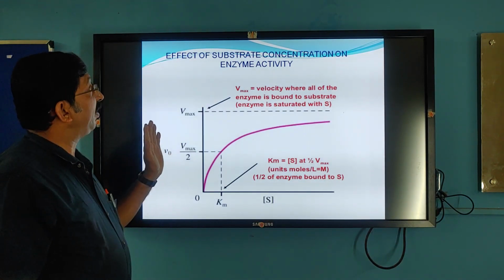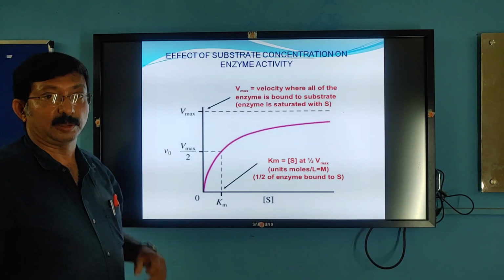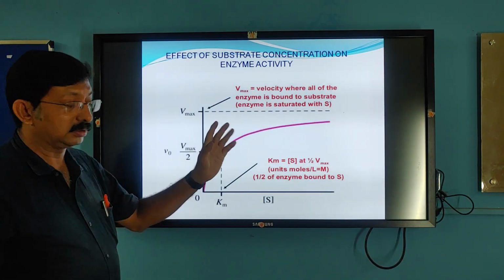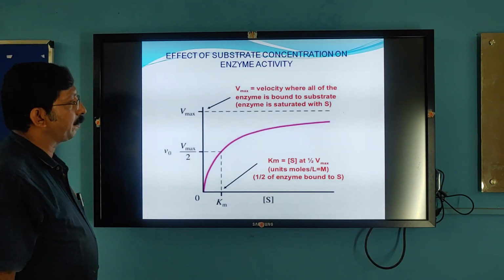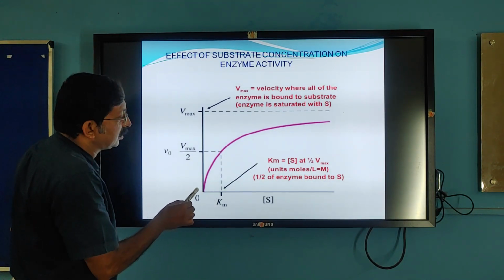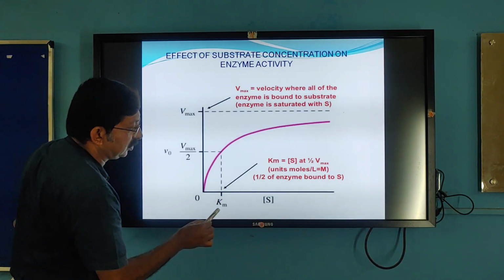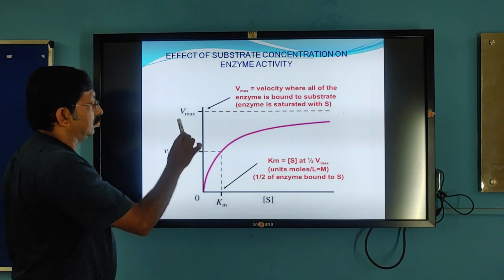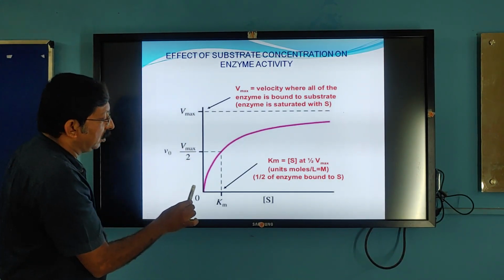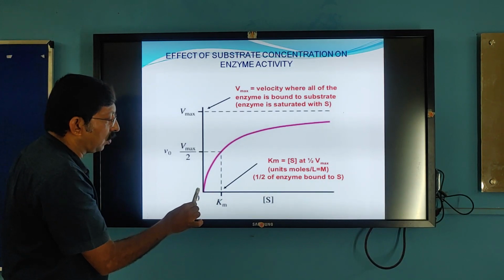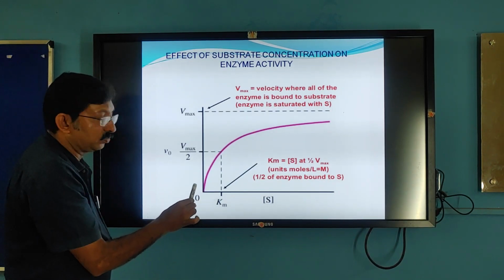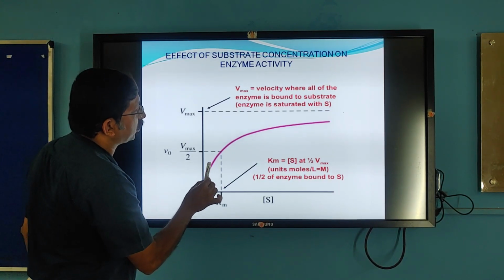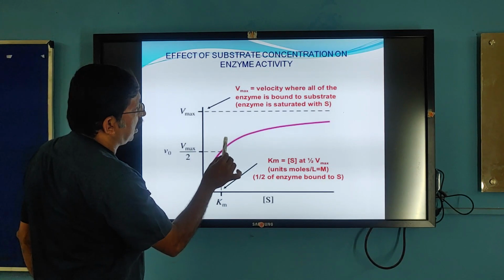Now here, the effect of concentration of the substrate on enzyme activity. See, this is the substrate concentration, and this is the rate of reaction, the velocity of reaction. Initially, substrate concentration is 0, the enzyme activity is also 0. Increase the substrate concentration, the enzyme activity also slowly increases.